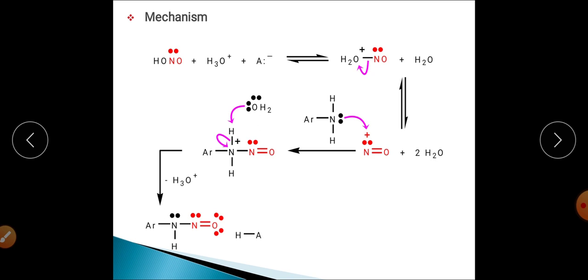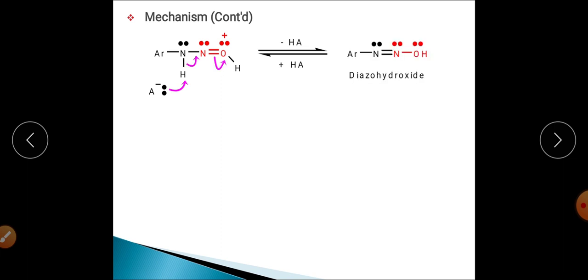Ar-NH-NO, which will again be protonated and converted into this one. Now this protonated complex will further lose the H positive with formation of N double bond N, and the reaction will be reversible in this case and will get converted into diazo hydroxide.